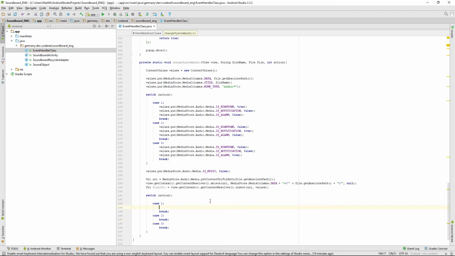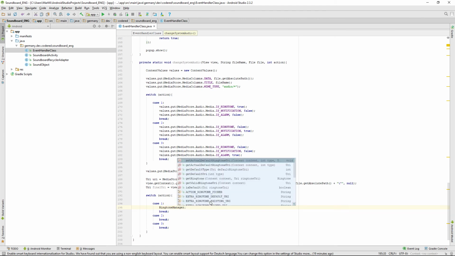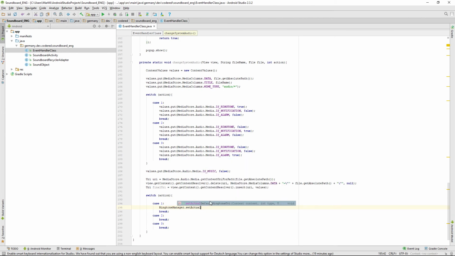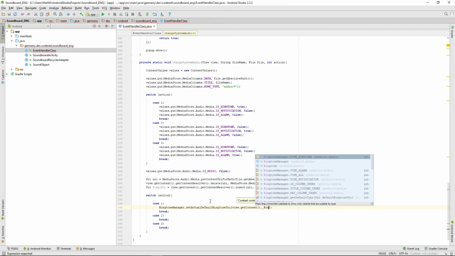And we need the ringtone manager, set actual default ringtone URI. This needs a context and type will be set.